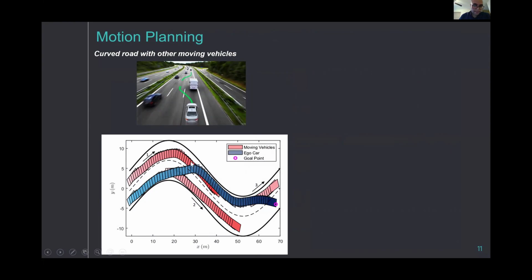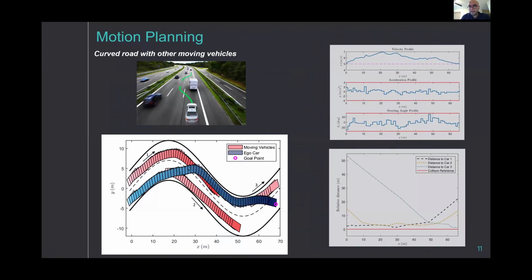And we see that the ego vehicle, which runs the proposed algorithm, is able to provide a safe trajectory without any collisions. This is while we satisfy the control constraints and maintain a nominal speed for the vehicle. And the relative distance between the cars also shows that there are no collisions with the obstacles.